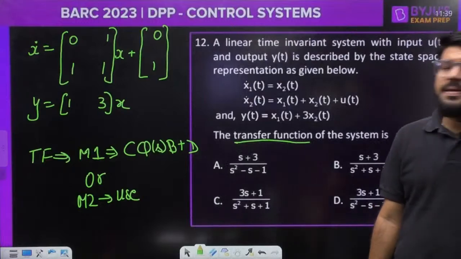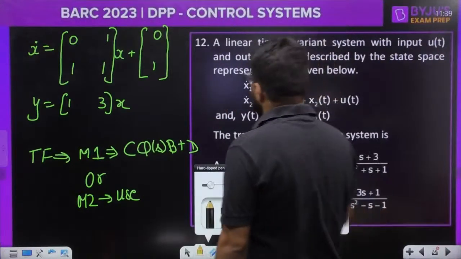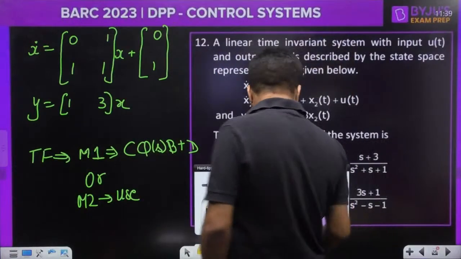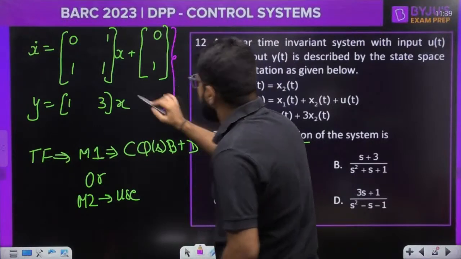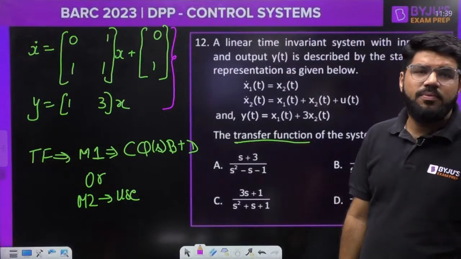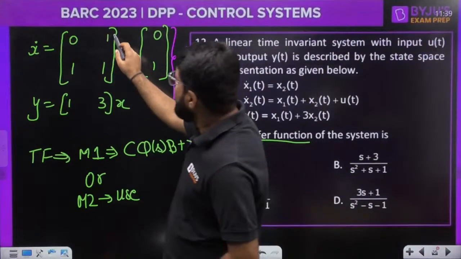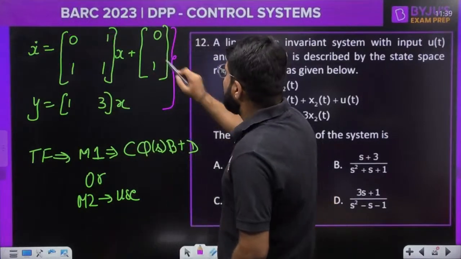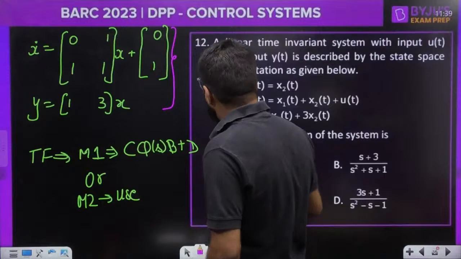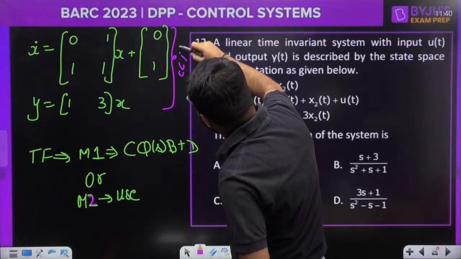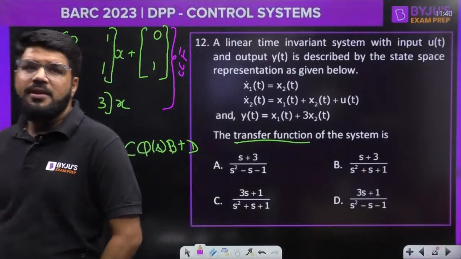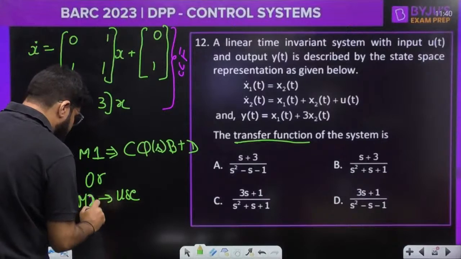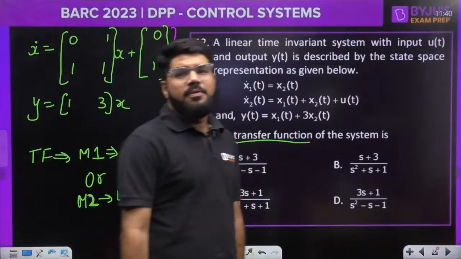So if you have studied state space, you should be able to recall what type of model this is. Anybody? What type of model has been given to me? X dot is equal to AX, where A is [0 1; minus A naught minus A1], B is [0; 1], and Y equal to [C naught C1]X. This is the form which we commonly know as CCF form, the controllable canonical form. Correct.